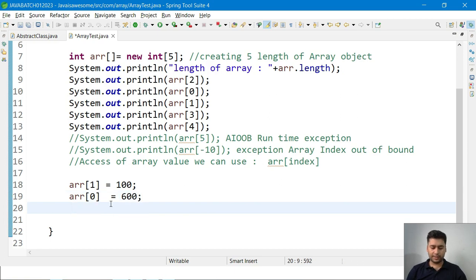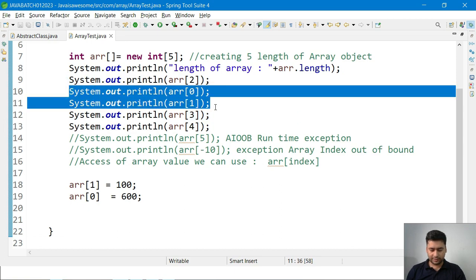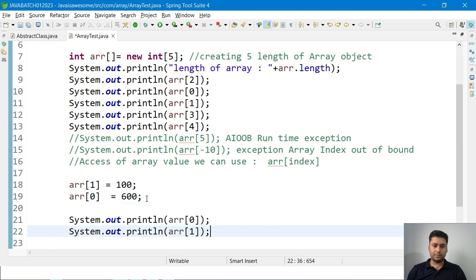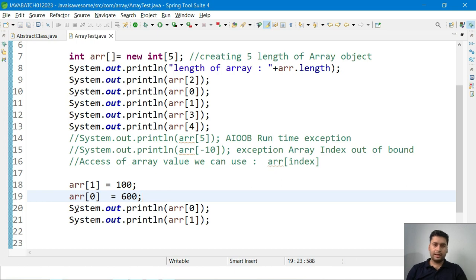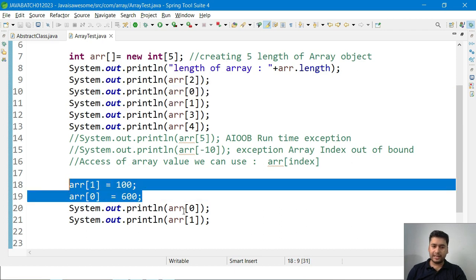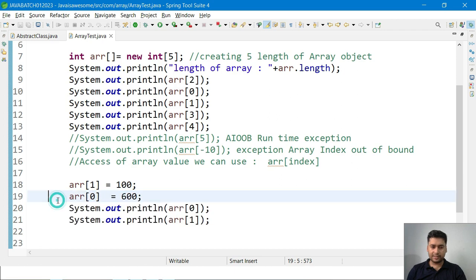If you want to print again, same thing, I want to print index number 1 or index number 0. So if you print here index 1 or index 0, you can see different output. Earlier the value was the default 0 0, but here we have modified the array and then we are printing, so we get the modified values.